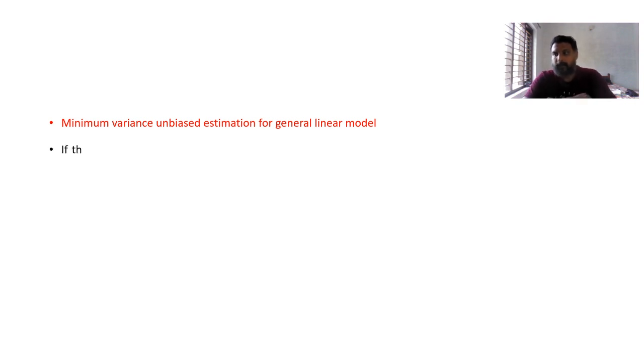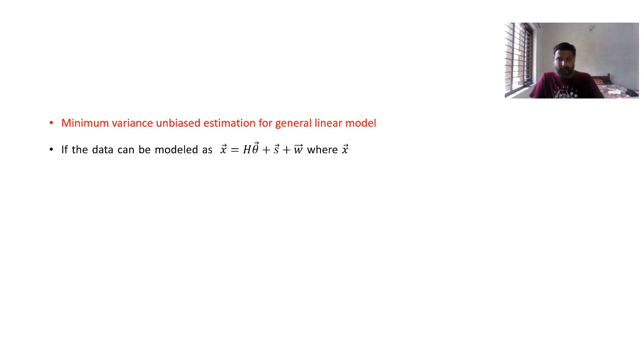So if the data can be modeled as x is nothing but H theta plus s plus w, where x is an n cross 1 vector of observations, H is a known n cross p observation matrix, where capital N should be greater than p, of rank p.